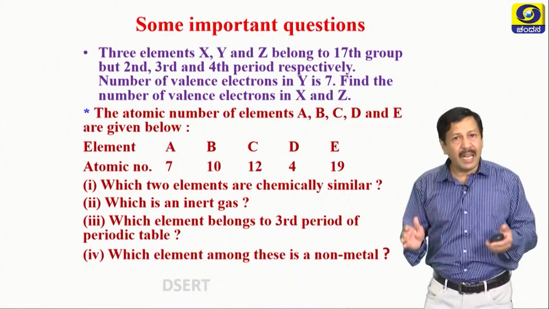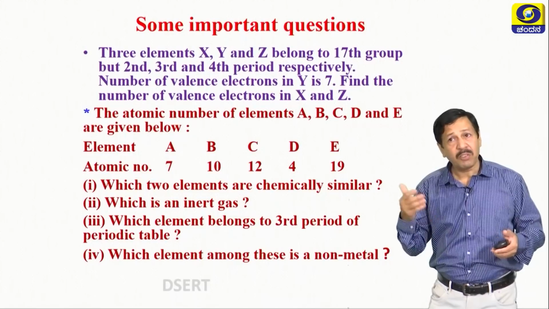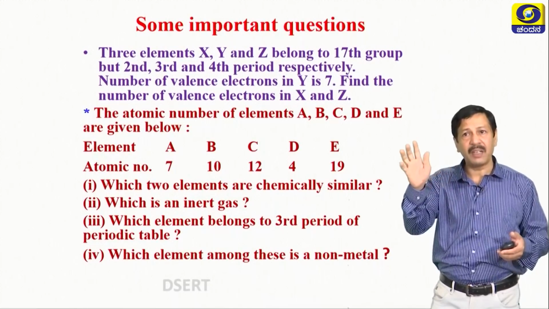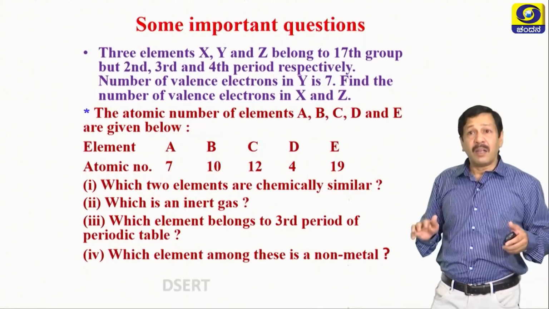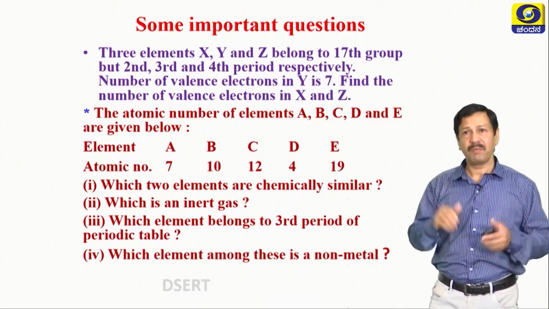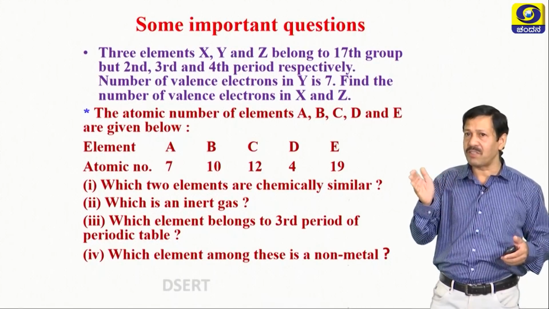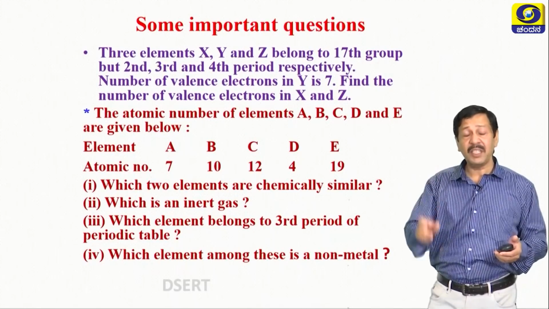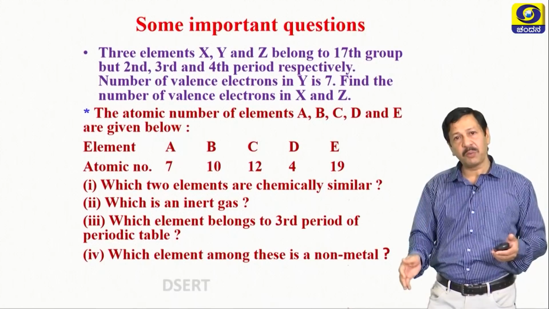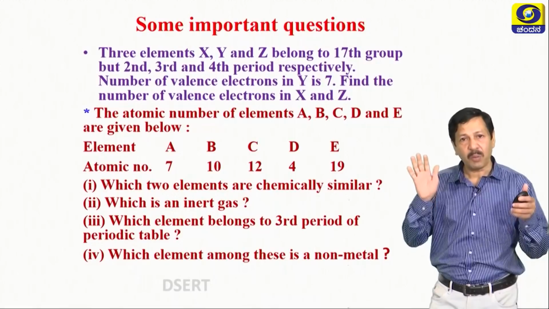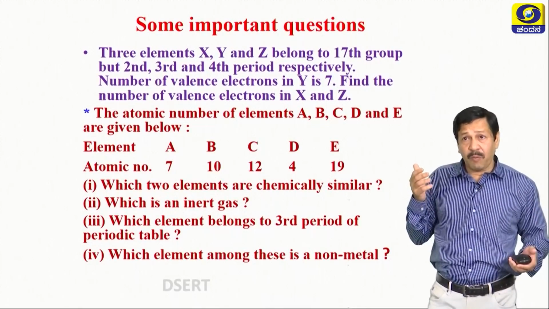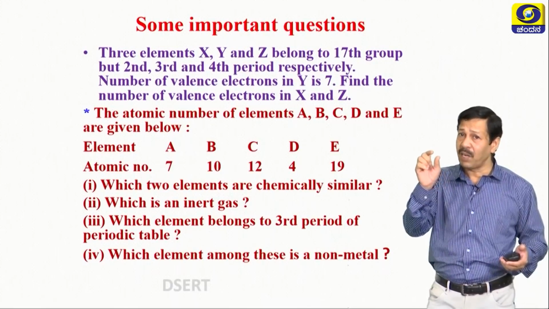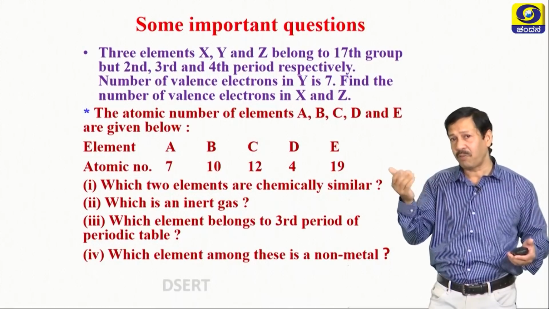Next one, three elements X, Y, Z belong to the 17th group, but they belong to the 2nd, 3rd and 4th period respectively. The number of valence electrons in Y is 7. Find the number of valence electrons in X and Z. Already the hint is given, 17th group means down the group valency and valence electrons both remain the same. So find the atomic numbers of X and Y, you can also easily identify. Already I told you up to 20 elements you should remember. So the formula is also given to you.